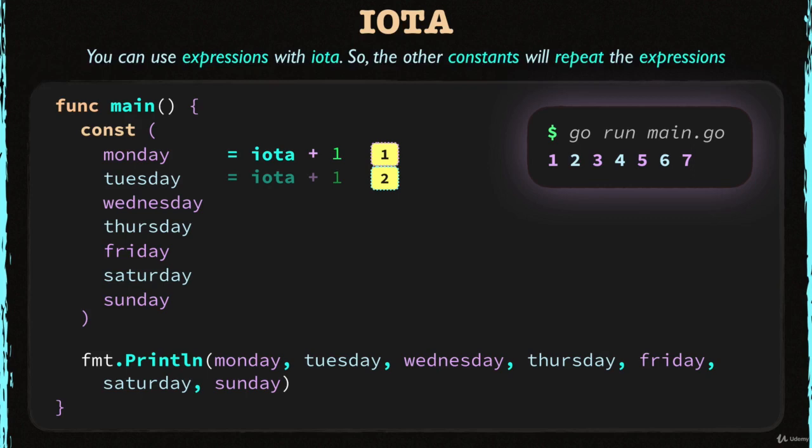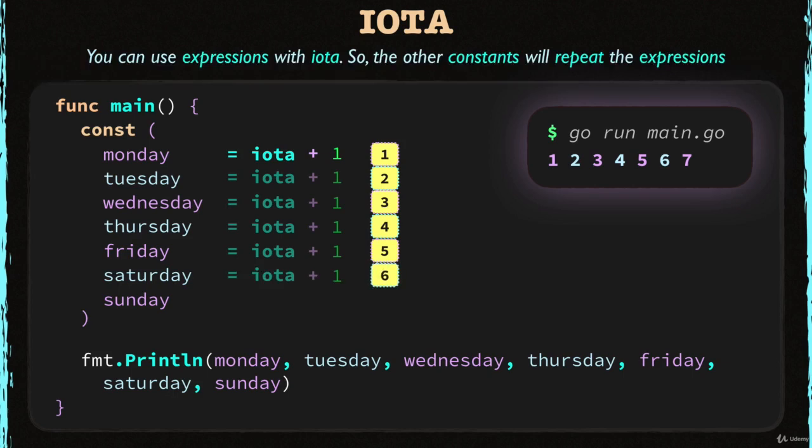Then iota becomes 2 and Wednesday becomes 3. After that, iota becomes 3 and Thursday becomes 4. Next, iota becomes 4 and Friday becomes 5. And iota becomes 5 and Saturday becomes 6. And lastly, iota becomes 6 and Sunday becomes 7. As you can see, each constant repeats Monday's expression, so each constant repeats the iota plus 1 expression.